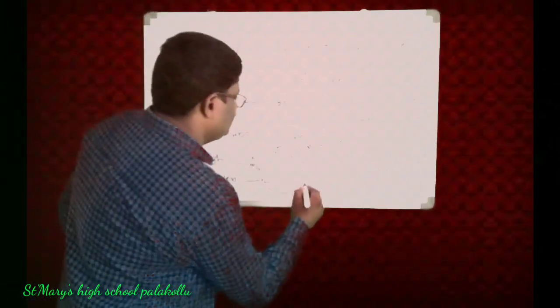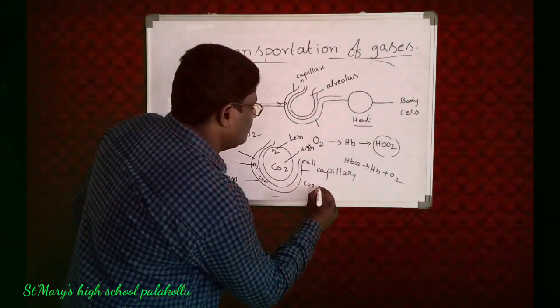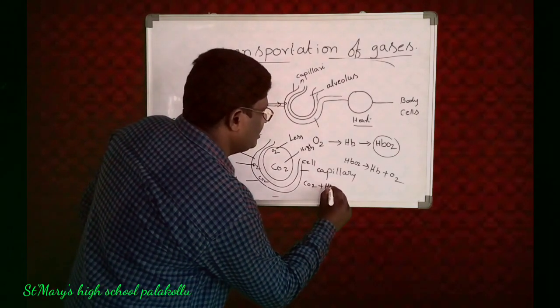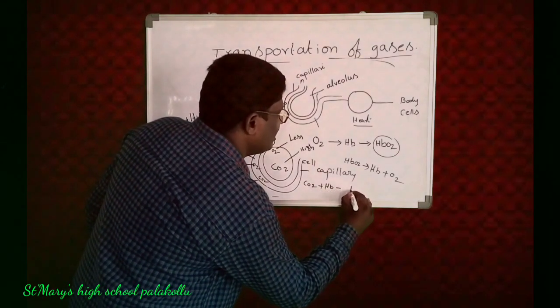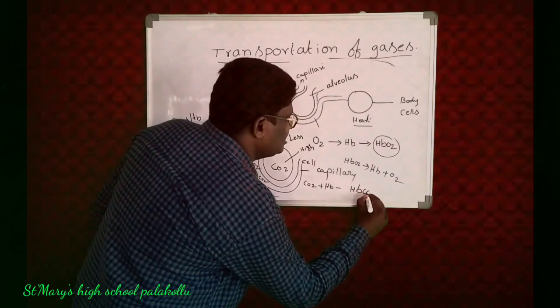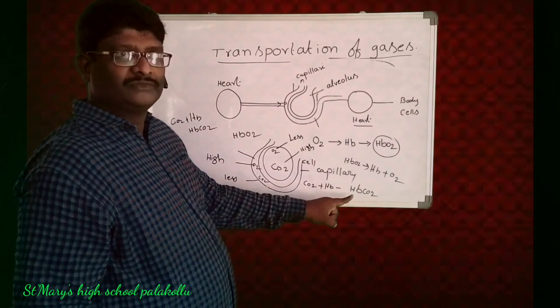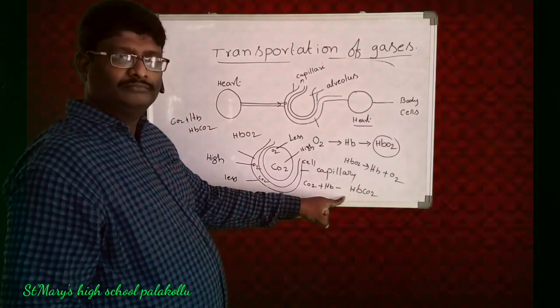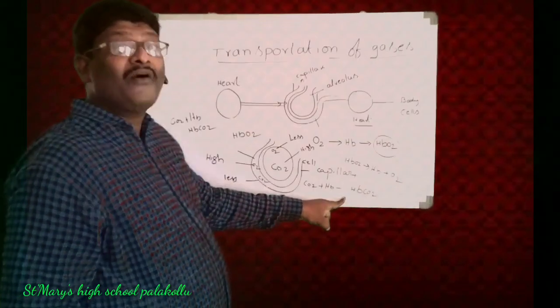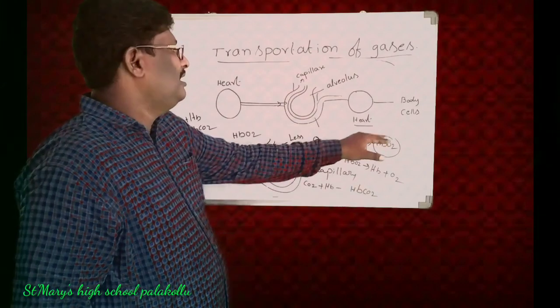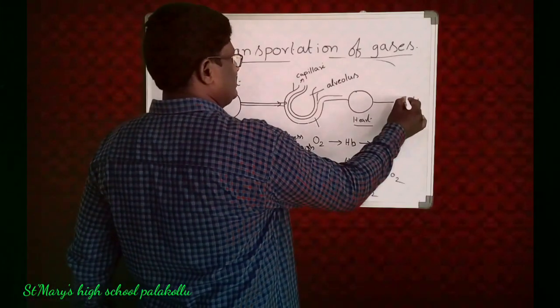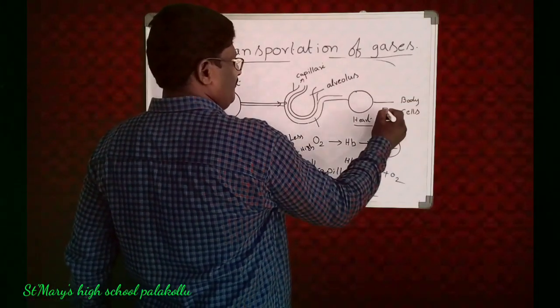Then CO2 plus Hb is equal to HbCO2. This HbCO2 means carboxyhemoglobin.